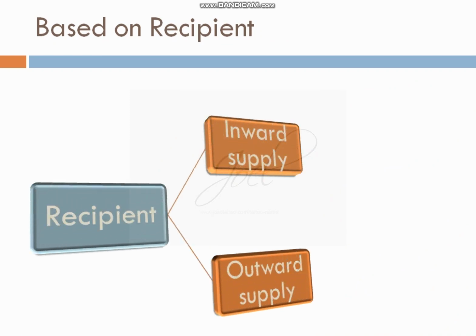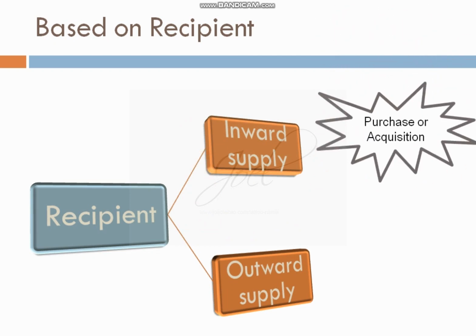Next type, based on recipient. Based on the receiver, two types of supplies are there. This is a concept which is very relevant to us and we can understand it very easily. One is inward supply, the other is outward supply. What is inward supply and what is outward supply? Inward supply is purchase or acquisition. Inward, we receive the products. So purchase of goods or receipt of goods in return for money. Here we are receiving the goods.